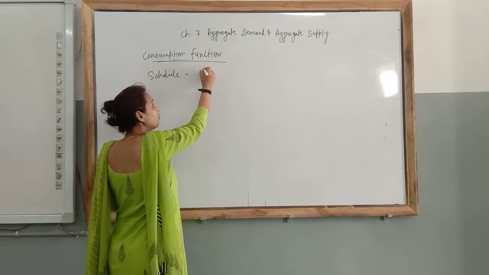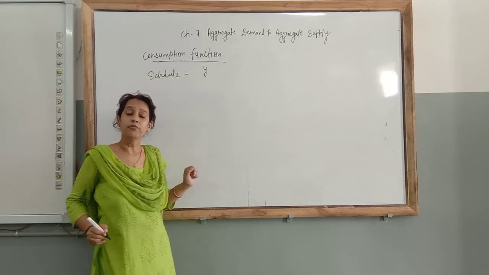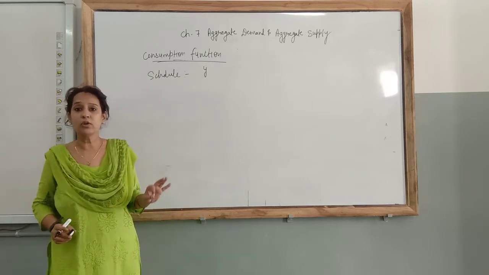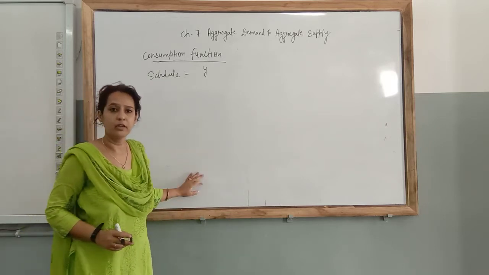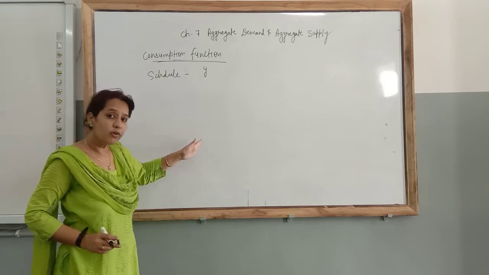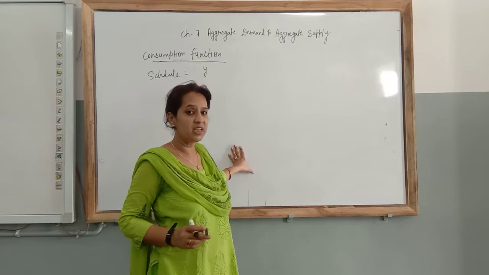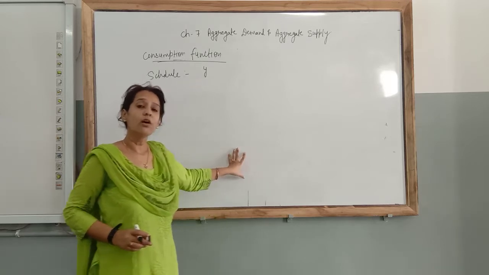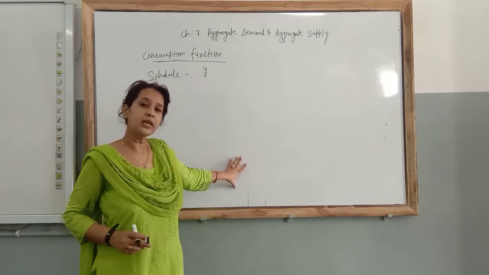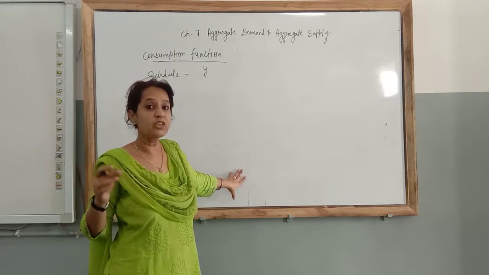Suppose we are taking AS. Y is always equal to aggregate supply. I explained in my previous video that whatever we are supplying converts into income, it generates the income.